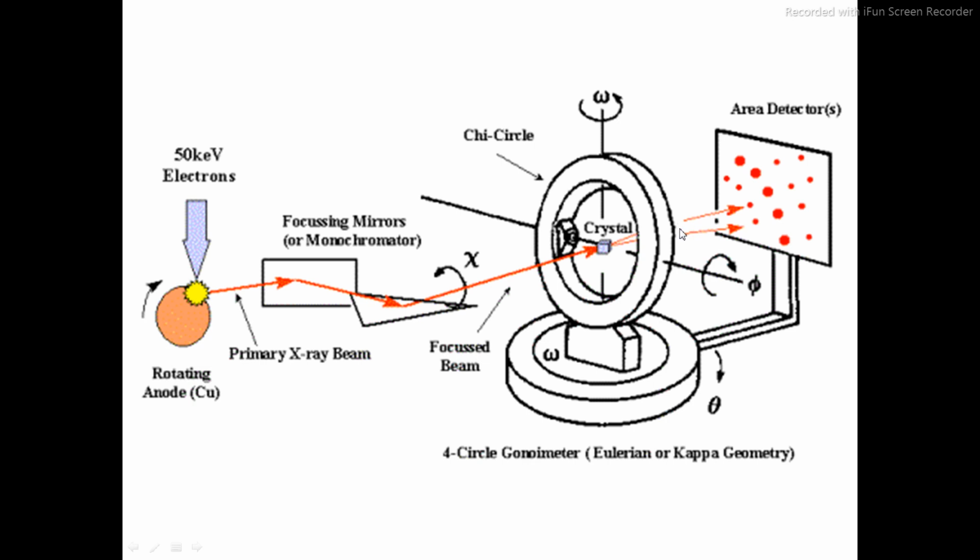The diffraction of X-ray radiation is always constant for a given substance. As we discussed, water always starts to boil at 100 degrees Celsius. In the same way, X-ray diffraction is always the same for each type of drug. Suppose for diclofenac it is 20.8, so X-ray radiation will always be diffracted at 20.8 degrees. It will never change. So in this way we can identify its purity, or we can confirm whether the given drug is XYZ or not. By means of X-ray diffraction we can confirm the given drugs.